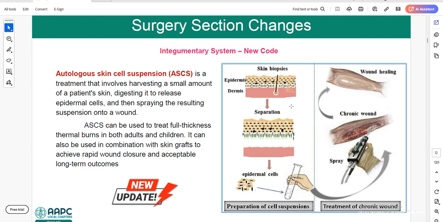So in the first stage, the physician will separate the epidermal cells from the dermis. Then he will create a suspension using the epidermal cells. Then he will spray that suspension onto the wound area or chronic wound area using the spray. So after healing of this spray, wound healing occurs, based on this image.